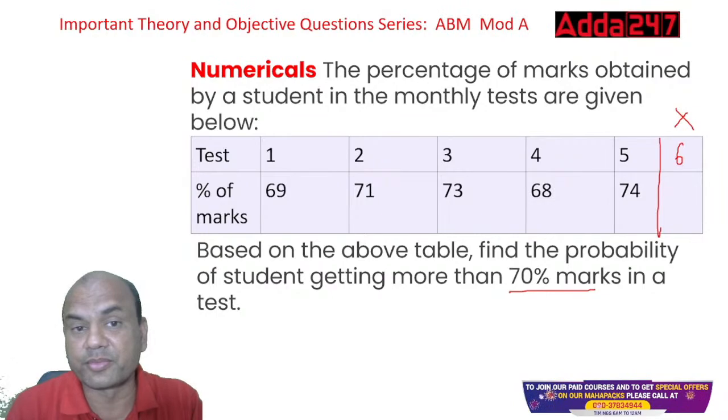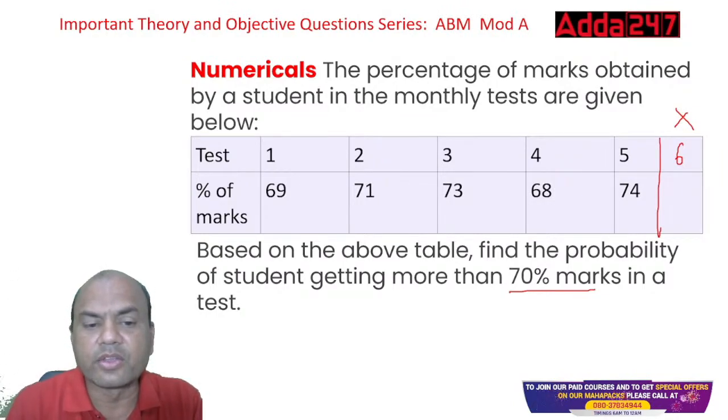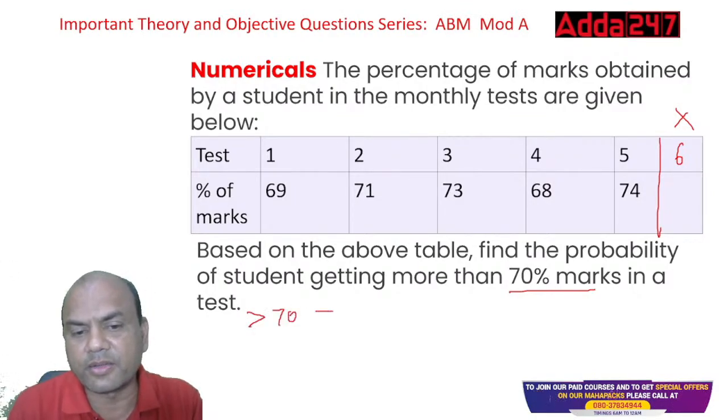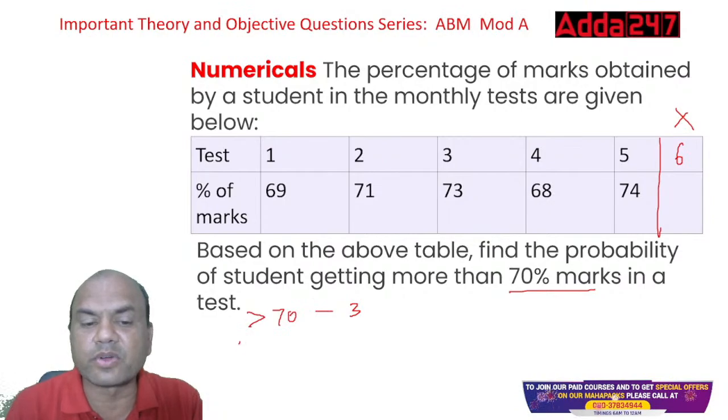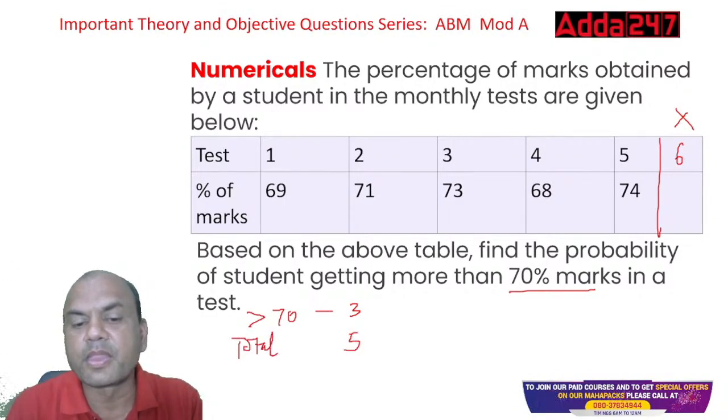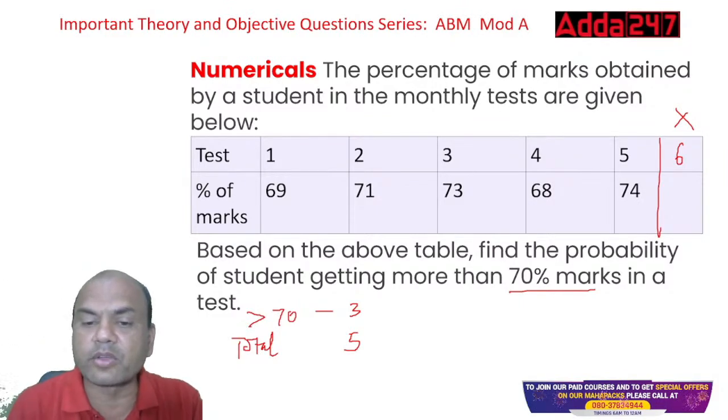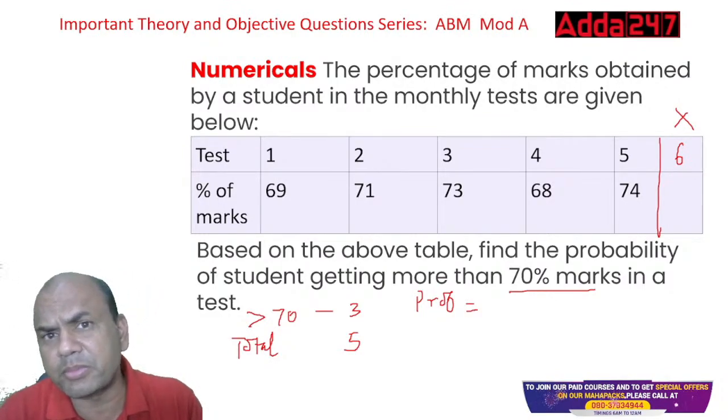Above 70. So, above 70, greater than 70, it's 3, right? Total number of tests is what? What is the total number of tests? 5. So how to find the probability? Probability is always success.